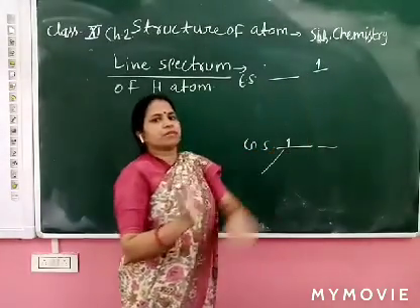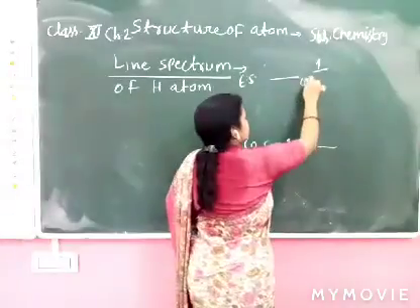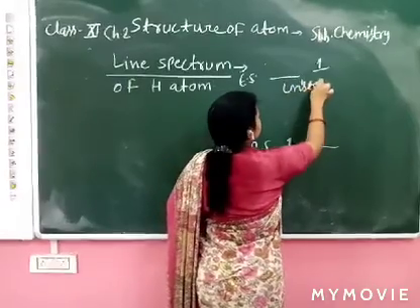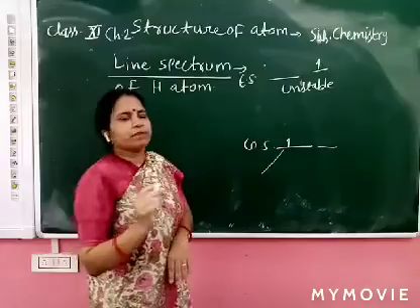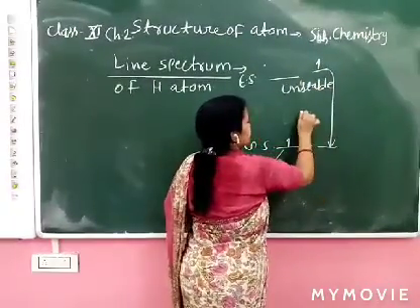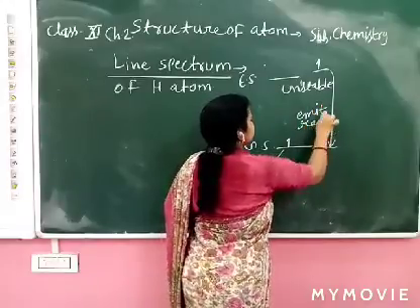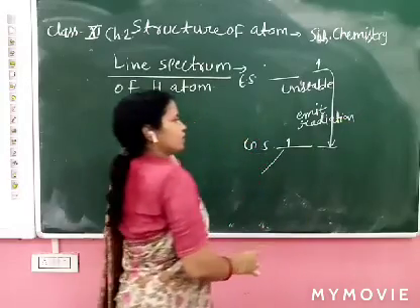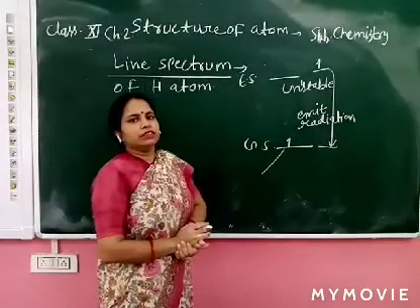Then absorption spectra occur. This state is unstable and the electron wants to become stable. So the electron again emits radiation and comes back to its ground state. Then it is called the emission spectra.